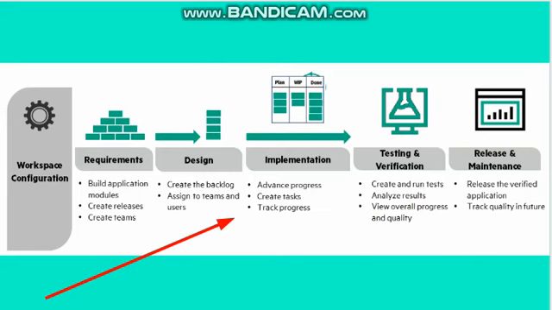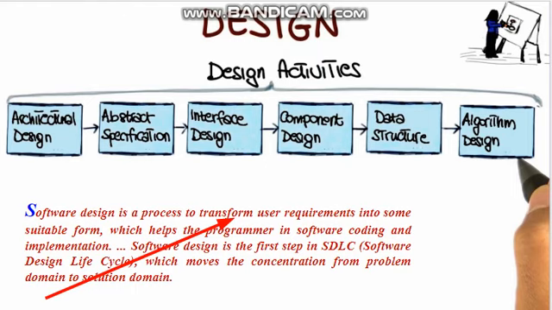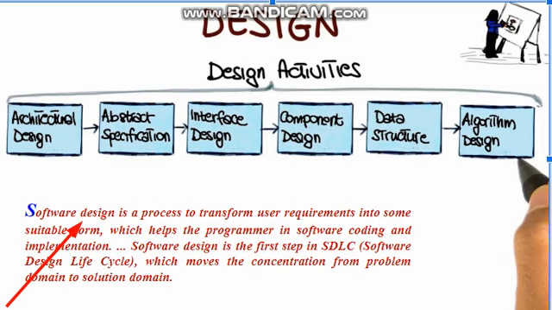Okay, guys, so this is the overall process of software development. Let us see another part, that is designing. What are the different activities carried out in designing? First, let us see what software design is. I have already highlighted it. In software design, we take user requirements and convert them into forms which help the programmer in software coding and implementation.